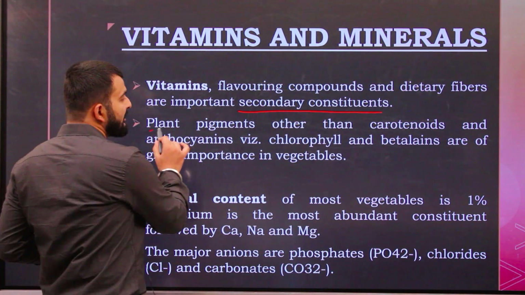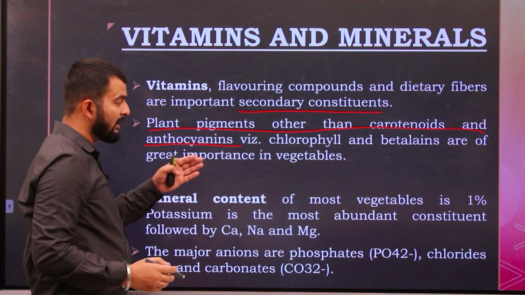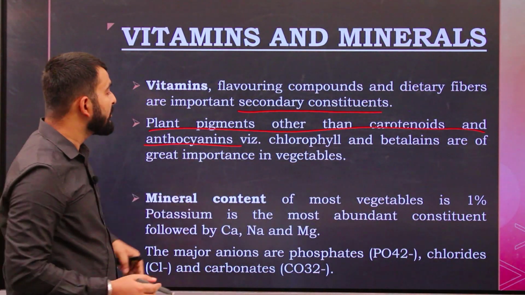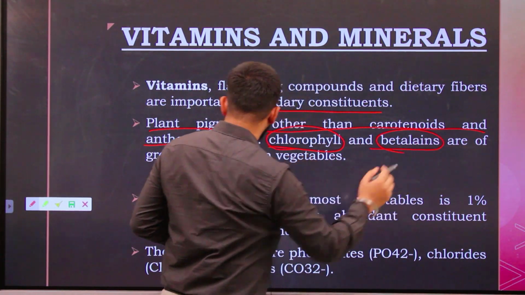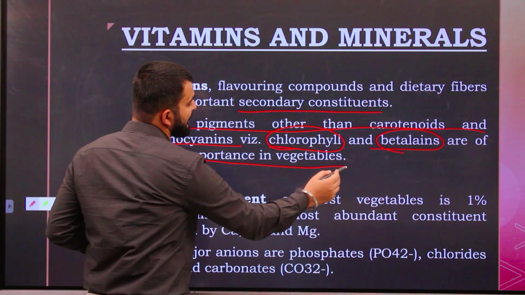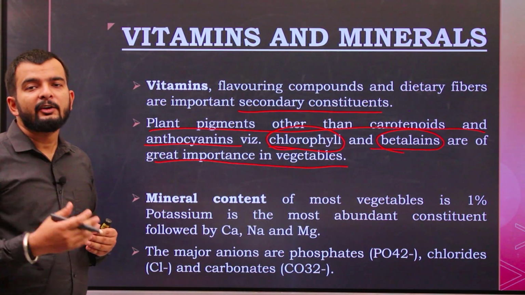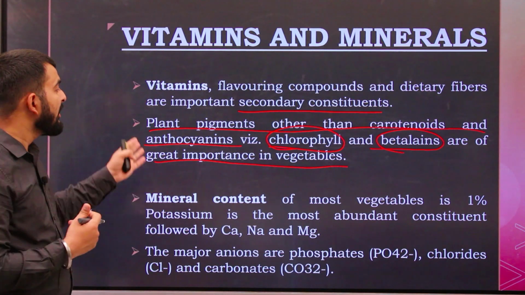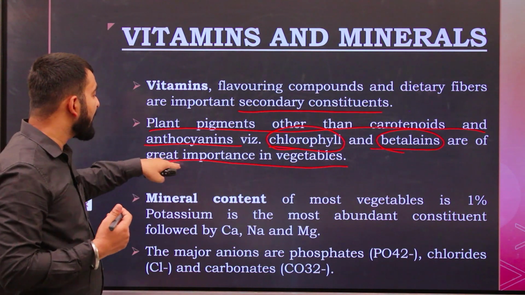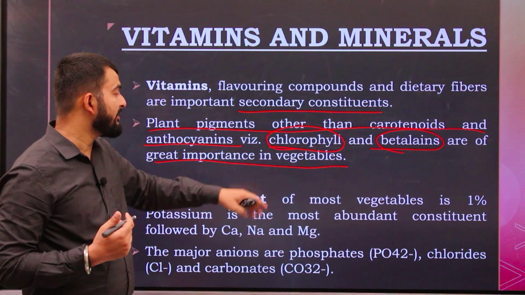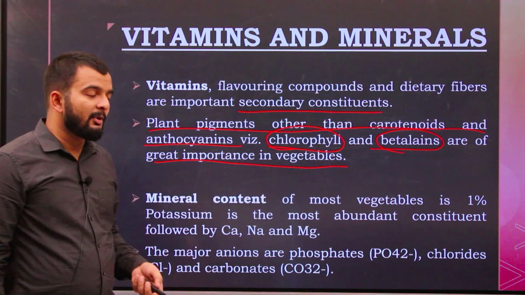Plant pigments other than carotenoids and anthocyanins are also present here, which are chlorophyll. Betalains are of great importance in vegetables. Carotenoids we generally categorize under lipids. Apart from that, the pigments like chlorophyll are also very important and form important constituents of vegetables.